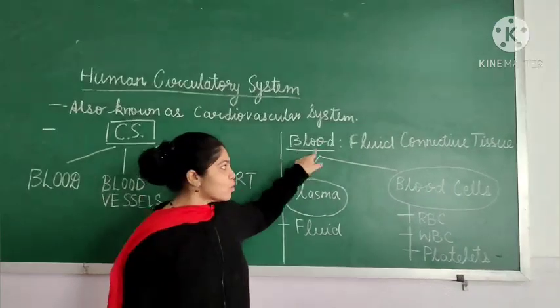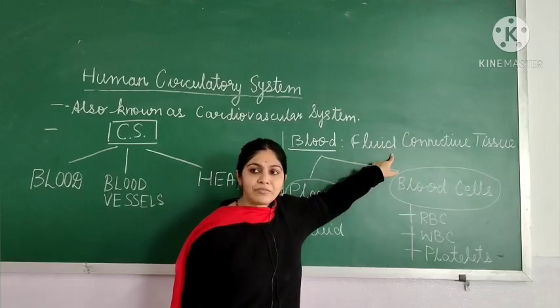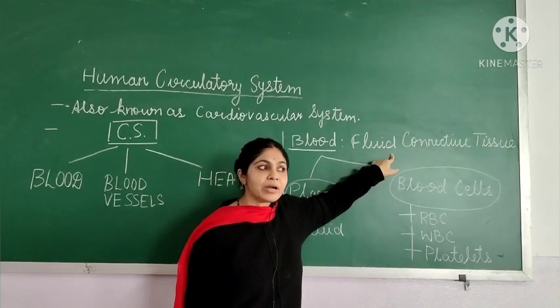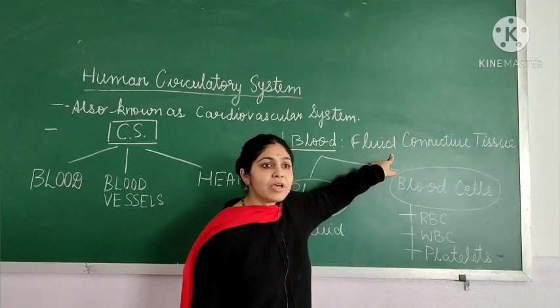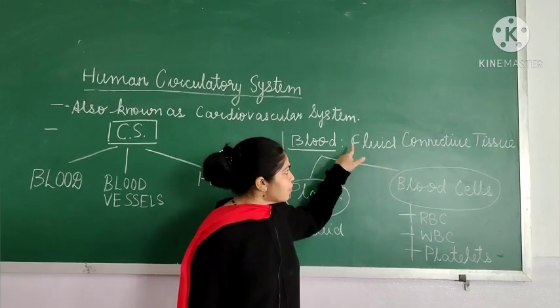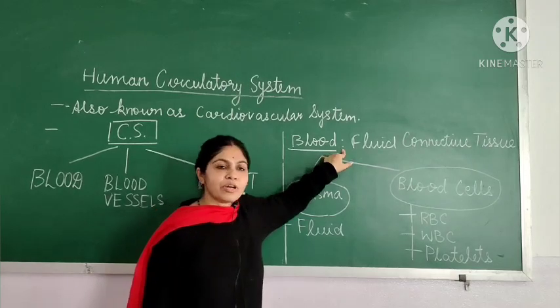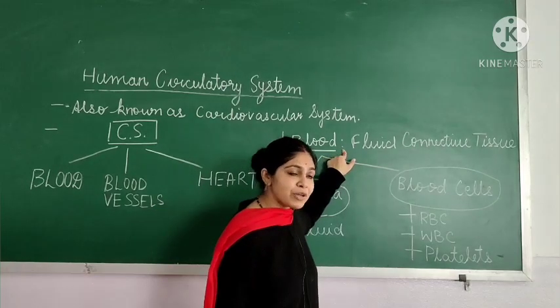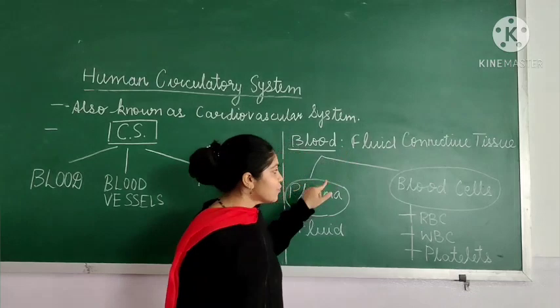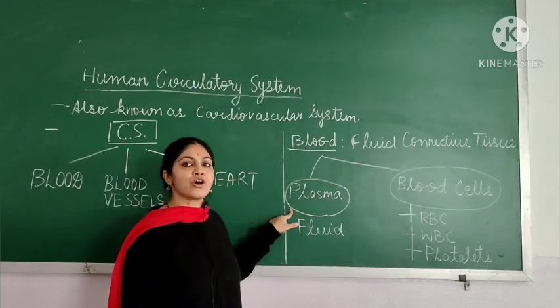Children, blood is also known as fluid connective tissue. The appearance of blood is red in color because of hemoglobin. It performs many important functions in our body, which I will be discussing later. Let us first study the components of blood.